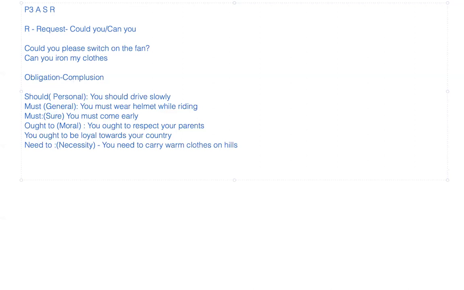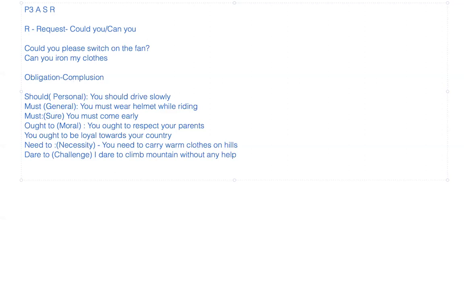And then comes another part, that is dare to. When you are actually challenging, there is a compulsion of somebody's challenge. That's a kind of feeling inside us that there is a compulsion to accept the challenge. So I dare to climb a mountain without any help.